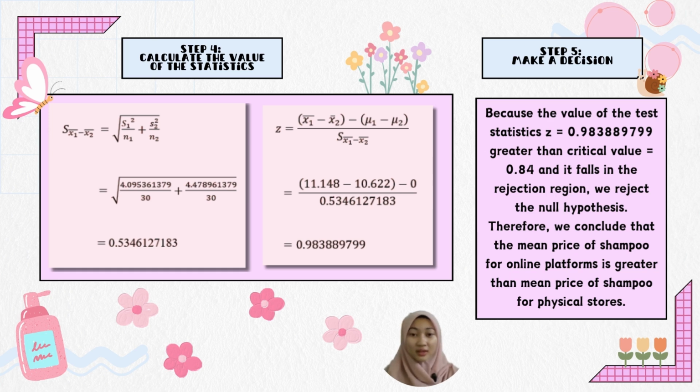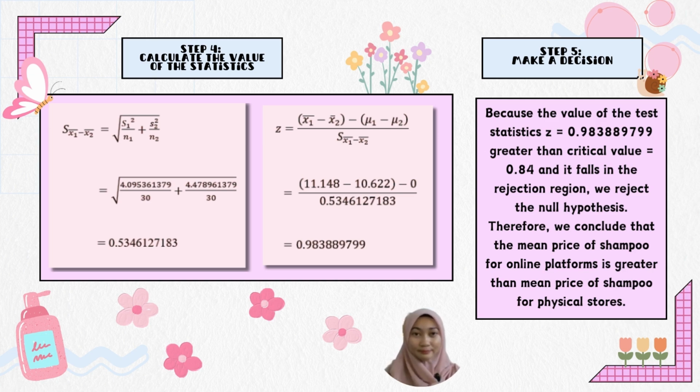0.9838889799. Then the last one, step 5, which is to make a decision. Because the value of the test statistic, 0.983889799, is greater than the critical value, which is 0.84, it falls in the rejection region, so we reject the null hypothesis. Therefore, we can conclude that the mean price of shampoo for the online platform is greater than the mean price of shampoo for the physical store.